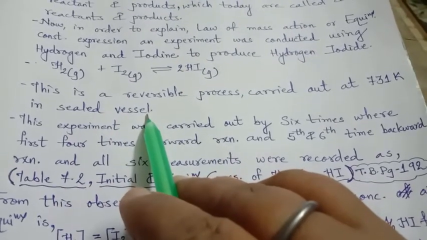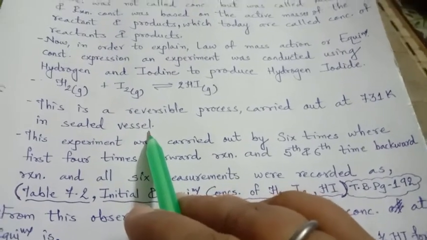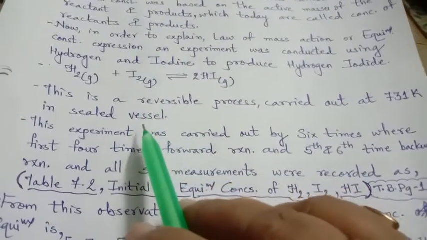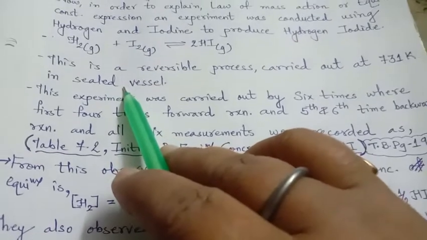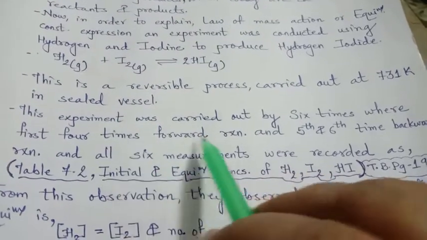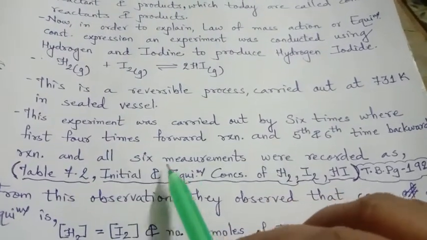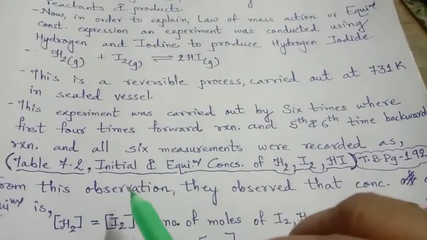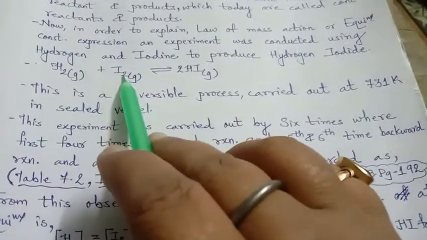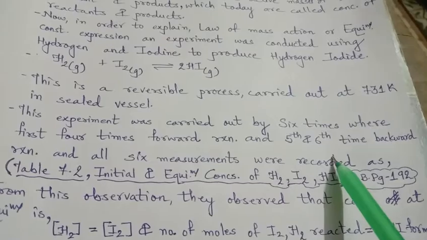In the very earlier video when we started equilibrium and its general characteristics, I discussed that an equilibrium reaction always takes place in a closed vessel. So here also the vessel is sealed. Now this experiment by both the scientists, Guldberg and Waage, was carried out 6 times, and all 6 times they measured the observations. The first 4 times were for the forward reaction, that is from hydrogen plus iodine towards hydrogen iodide, and the 5th and 6th time the backward reaction.